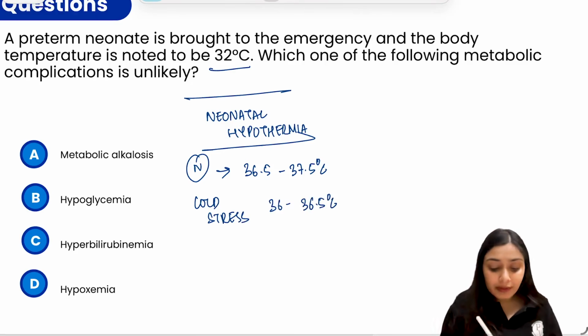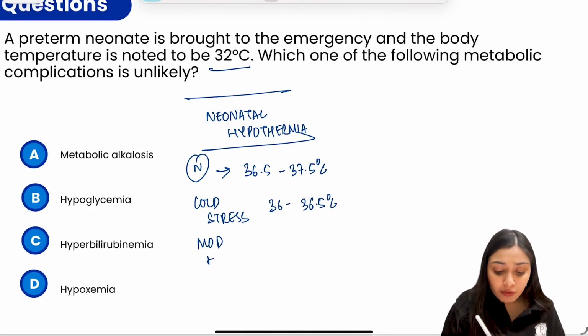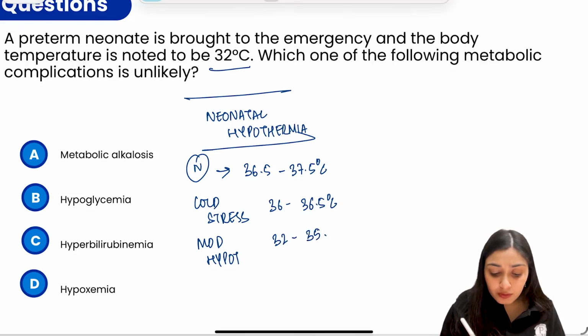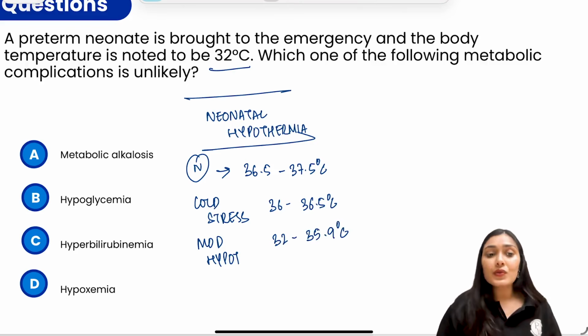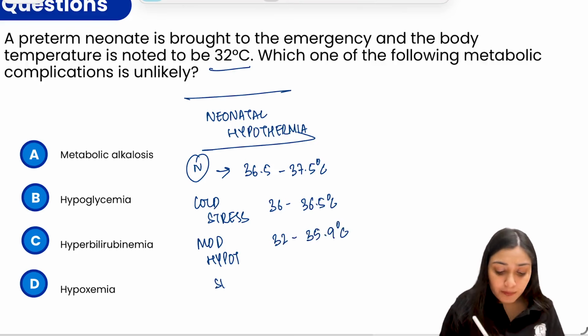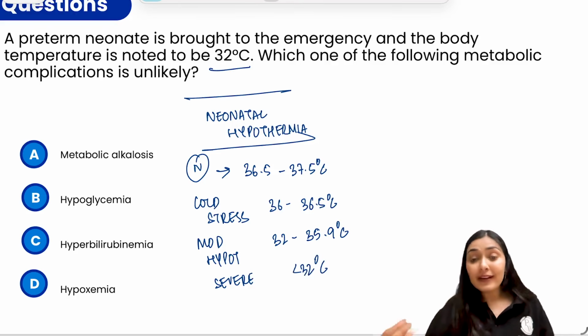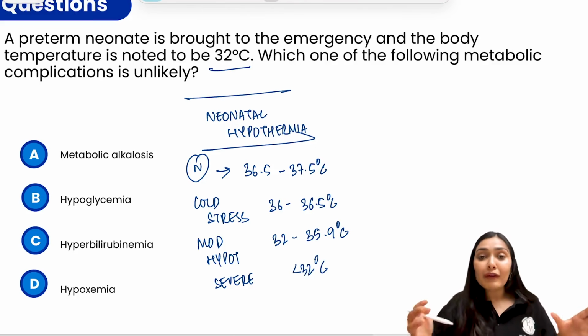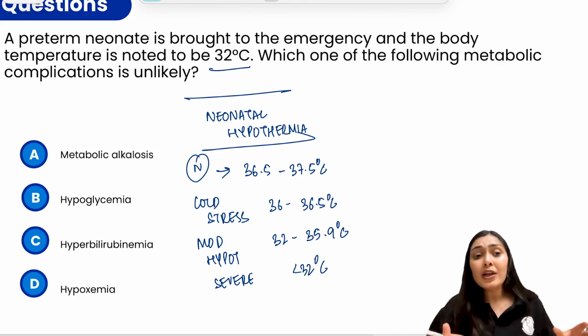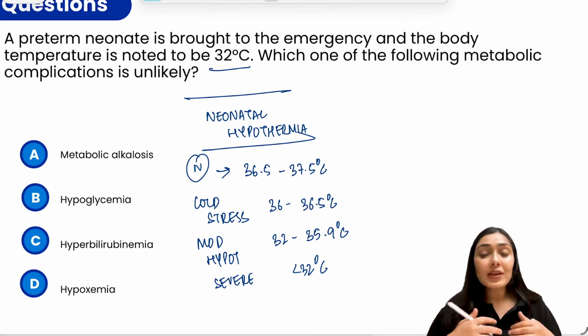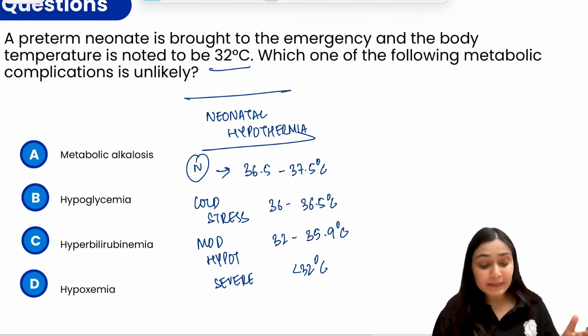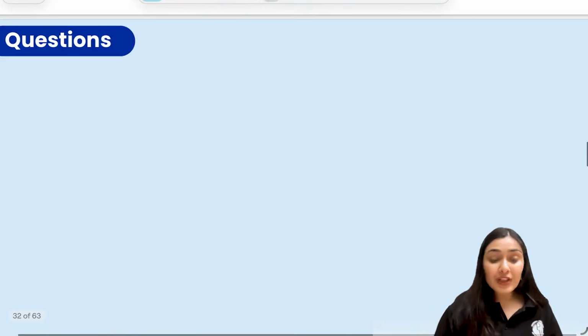Then you have moderate hypothermia. The moderate hypothermia range is 32 to 35.9 degrees Celsius, and severe would be less than 32 degrees Celsius. So we don't want the child to slide down into severe hypothermia. We have to pick it up in the cold stress condition only, because severe hypothermia is associated with morbidity and mortality. Right? So let's see what happens when the child is cold.